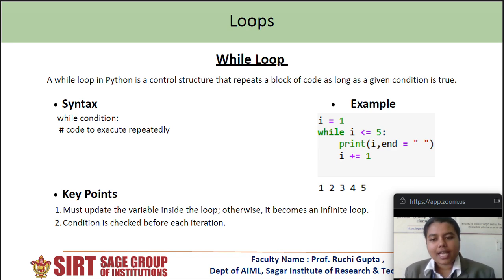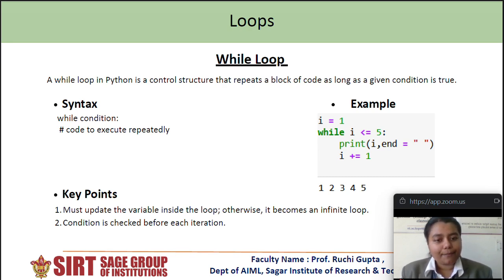There are two major points that need to be remembered. First, the condition will be checked after each iteration in while loop. The second one is that the variable inside the loop must be updated after each iteration, as it may become an infinite loop if it does not get updated.